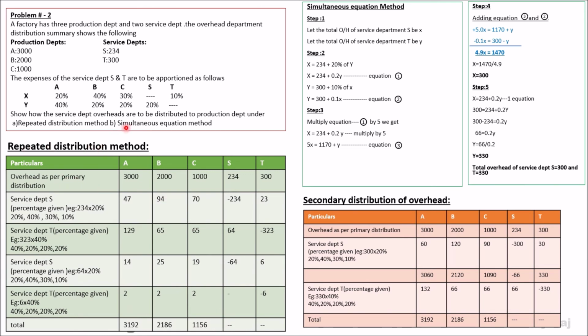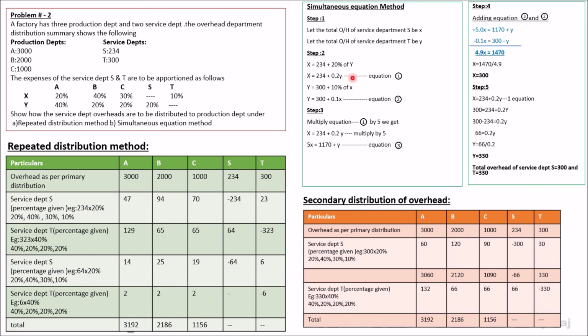Next we will move on to the simultaneous equation method. Under simultaneous equation, first we will classify, that is, let the total overhead of service department S be X and T be Y. After that, X is equal to 234 plus 20% of Y, and Y is equal to 300 plus 10% of X. That will be equation 1 and this is equation 2.